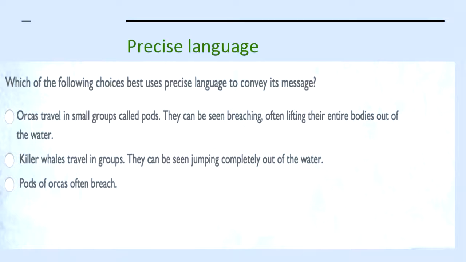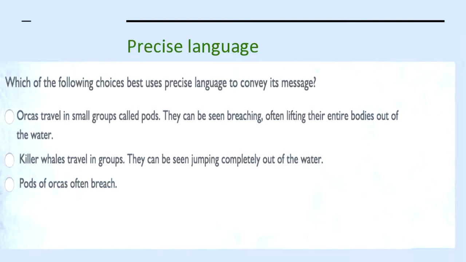Killer whales travel in groups. They can be seen jumping out of the water. Pods of orcas often breach. Which one of those uses precise language that's specific to the topic? Correct, number 1.